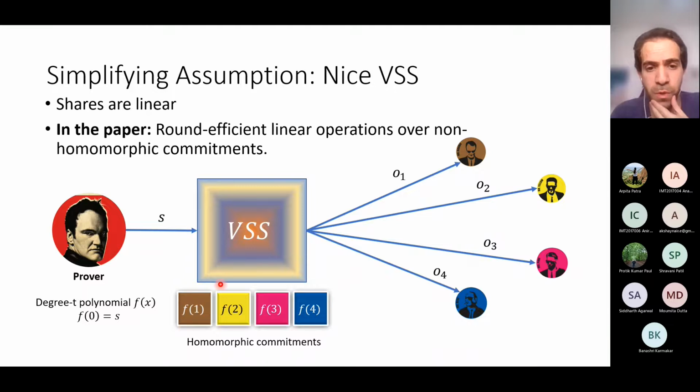In the paper, we actually work quite hard in order to get rid of this assumption, and we develop protocols that perform round-efficient linear operations over non-homomorphic commitments. But again, for this talk, I'm making this assumption. So just to summarize, I assume that I have this magic box, and I assume that I have homomorphic commitments, but like I said, in the paper we need to work hard in order to get rid of these assumptions.